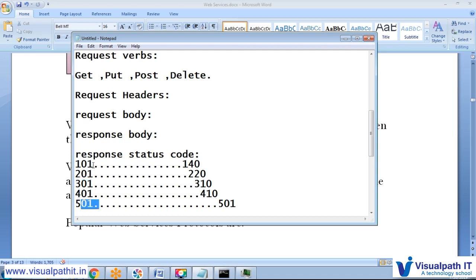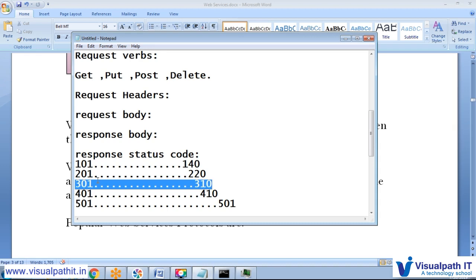So anything information related that we would like to pass, we add into the 1xx bucket. If something is successful, we add it under 2xx. If some redirection is happening, like a proxy server or single sign on, then we add 3xx.